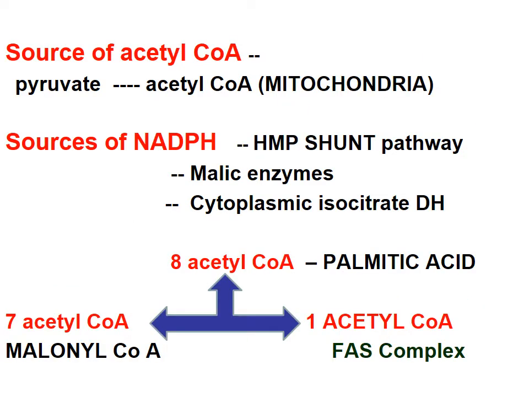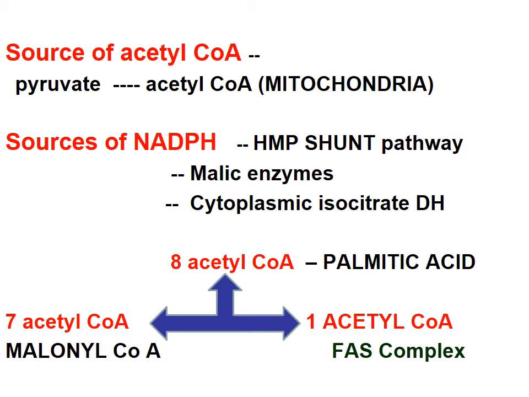What are the sources of acetyl-CoA? The pyruvate, which is formed due to glycolysis, is converted to acetyl-CoA in the mitochondria, and that is one of the most important sources. Remember students, that is why we say when you take excess of carbohydrate, it can be converted to fat.